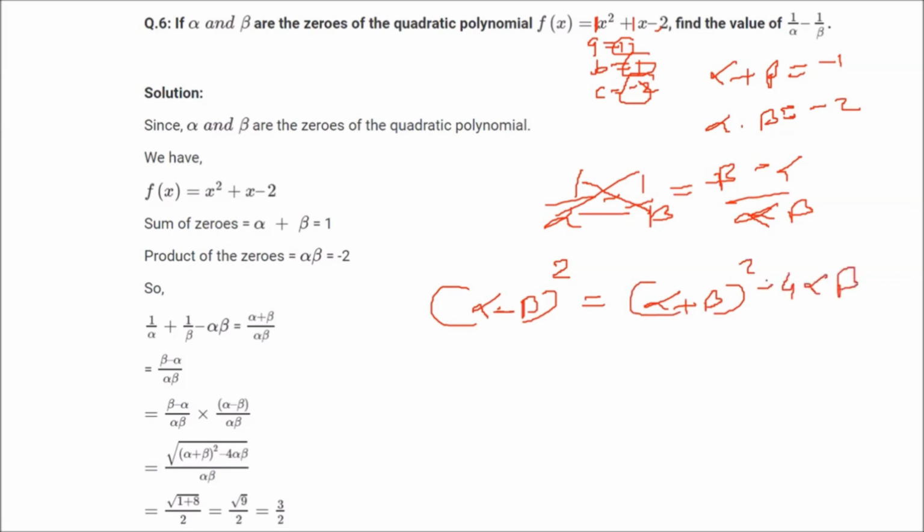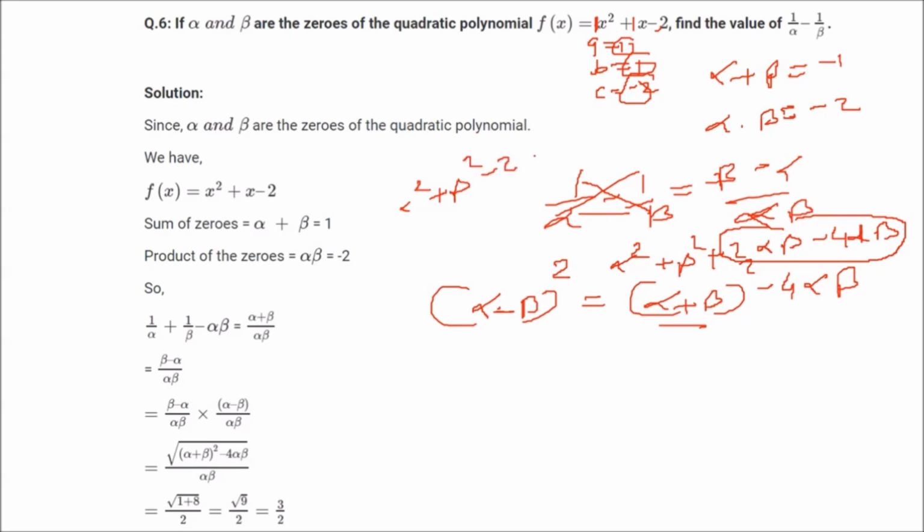I'll tell you how. Alpha plus beta whole square is what? Alpha square plus beta square plus 2 alpha beta. And here we have minus 4 alpha beta. So 2 alpha beta minus 4 alpha beta is minus 2 alpha beta. So you get alpha square plus beta square minus 2 alpha beta. So what is this? This is alpha minus beta whole square only, right? That is why we have written like this. So alpha minus beta whole square is alpha plus beta whole square minus 4 alpha beta.